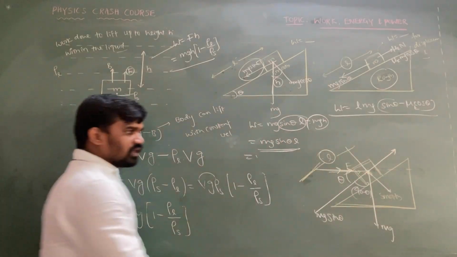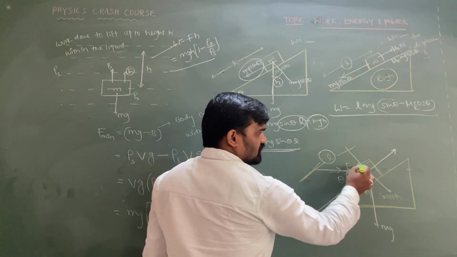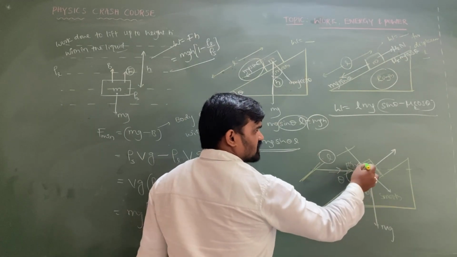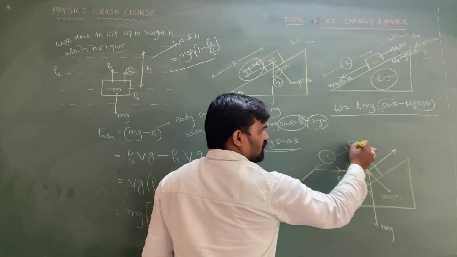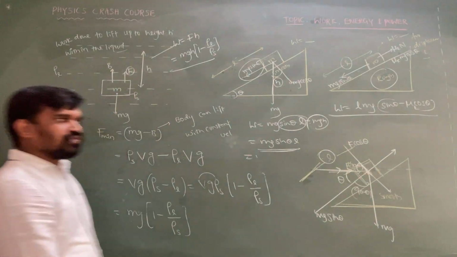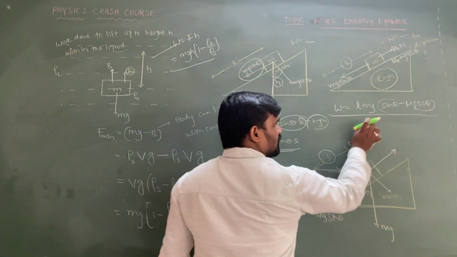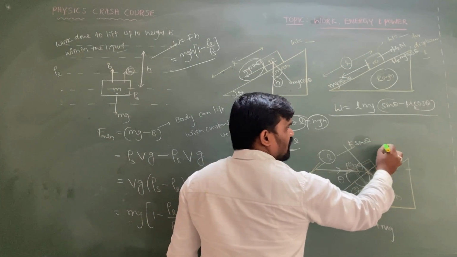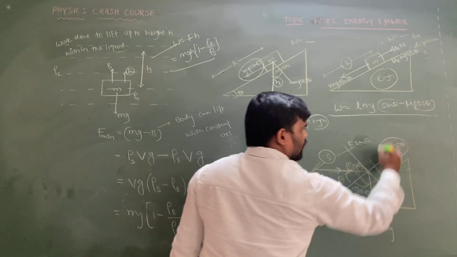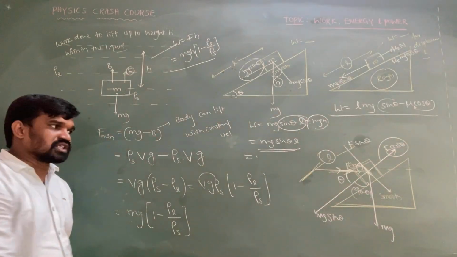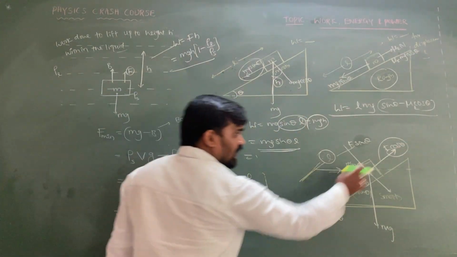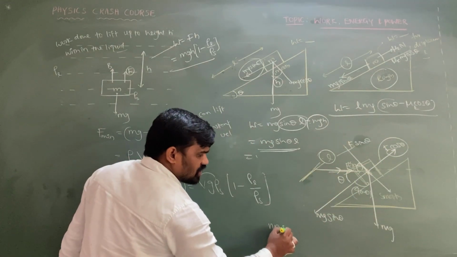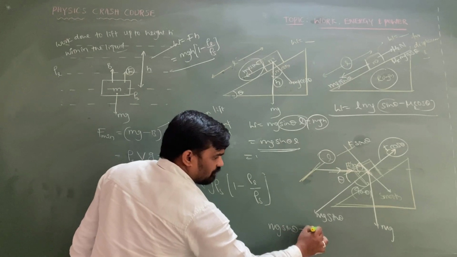Observe this. Here this is theta, then this will be 90 minus theta. So here you will get F sin theta, since cos of (90 minus theta) is nothing but sin theta, and along the inclined plane you will get F cos theta. So what is the net force? With the displacement in the downward direction, the net force is mg sin theta minus F cos theta.